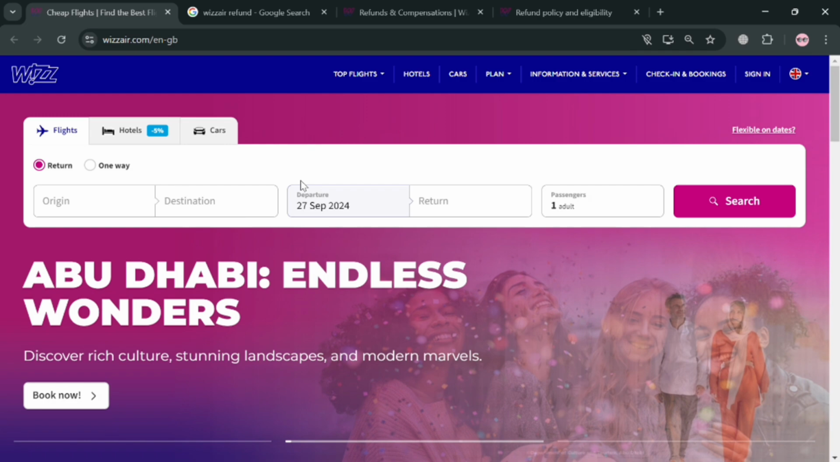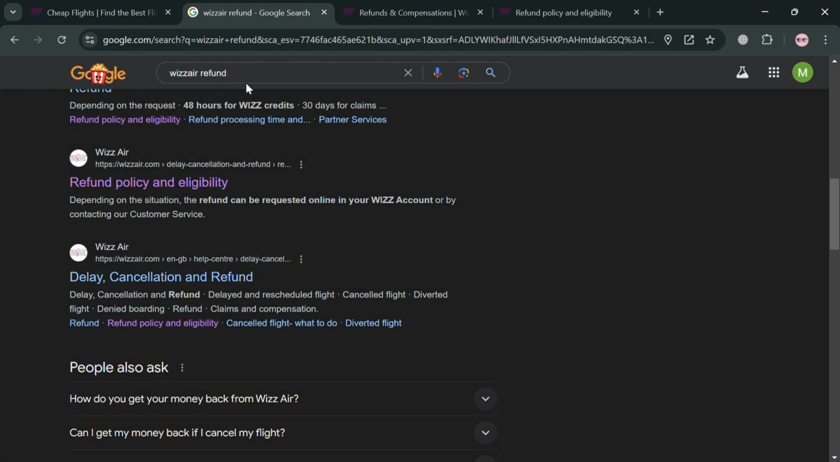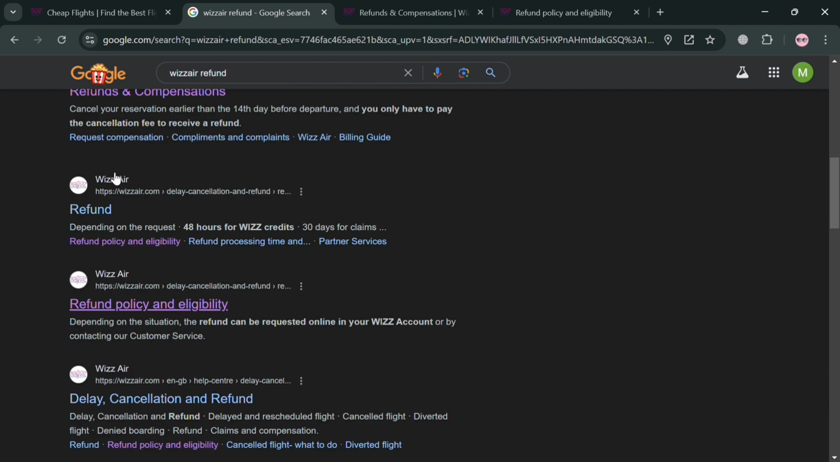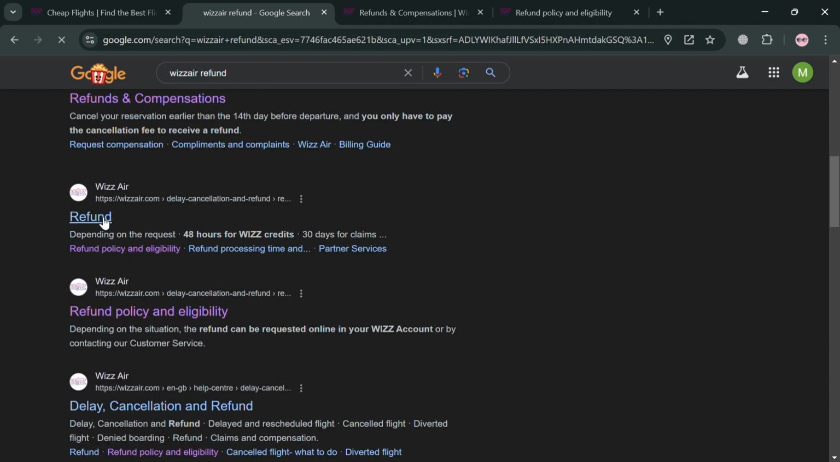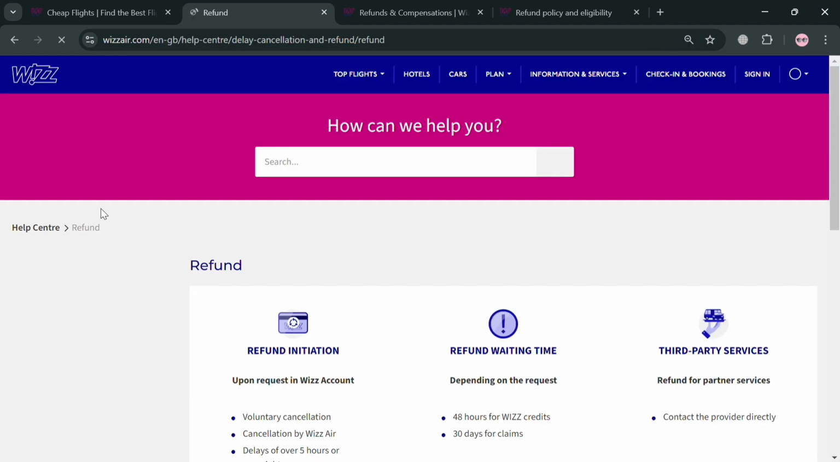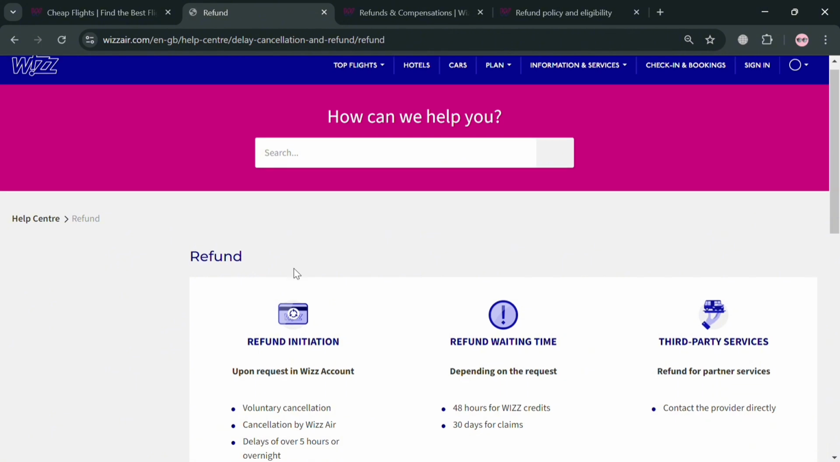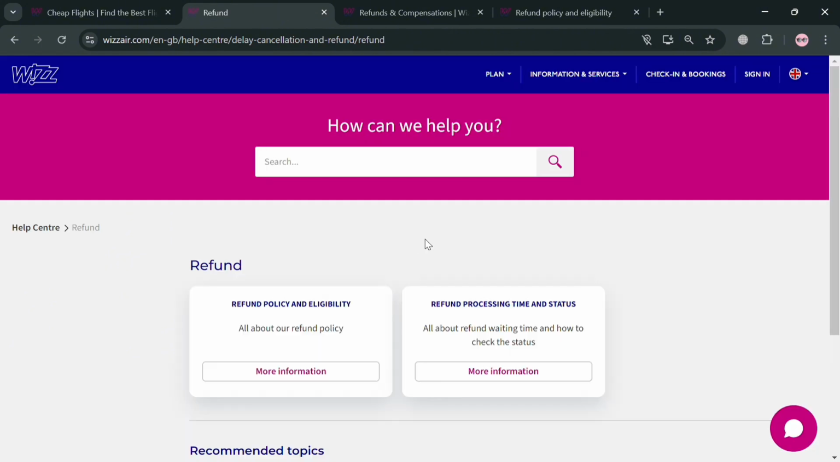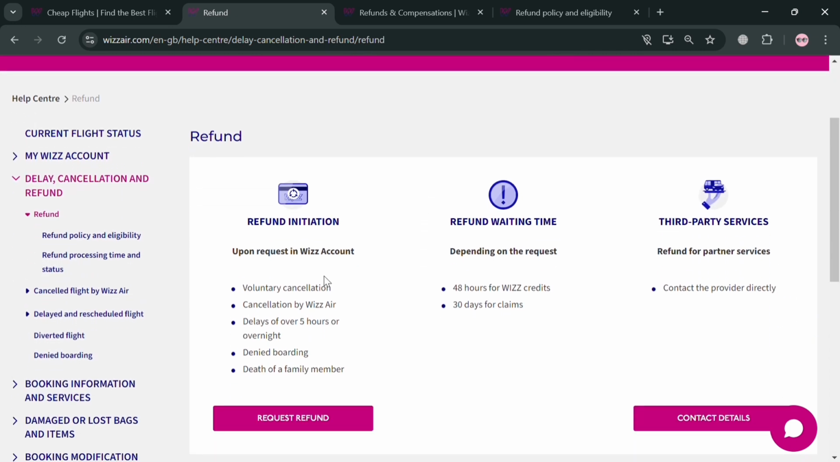Now at this point, we're not here to book a flight on Wizz Air, but rather to get a refund. To know more about the refund policy of Wizz Air, you can simply go to Google and search Wizz Air refund. Below, it will show you all the results, so you can simply click this refund policy and eligibility or this refund option right here. Upon clicking, you will automatically be directed to this page, and it will show you the refund initiation, refund waiting time, and even the third-party services that they offer.